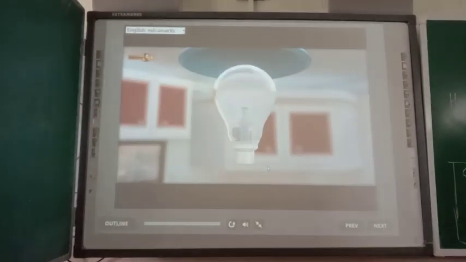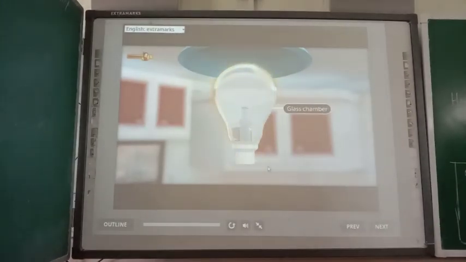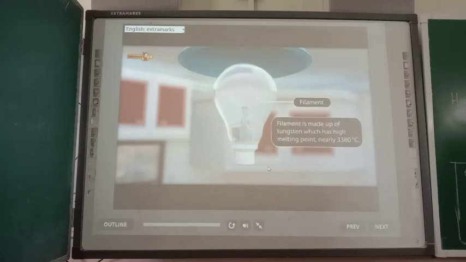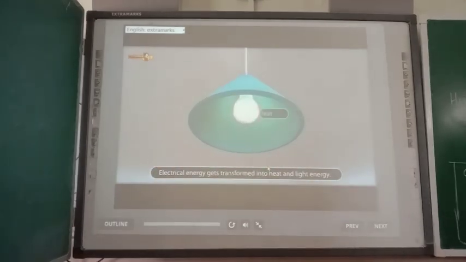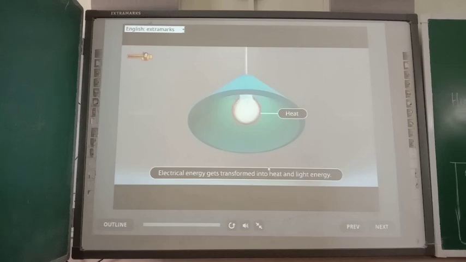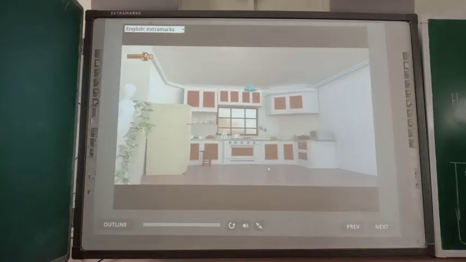An incandescent light bulb has a simple structure. It consists of a sealed glass chamber. Inside this chamber, there is a filament made up of a metal which has a high melting point, such as tungsten, the melting point of which goes up to 3380 degrees Celsius. The sealed glass bulb is filled with chemically inactive nitrogen or argon gas, which prolongs the life of the filament. The filament is connected to two electrical contacts. The maximum power consumed by the filament appears in the form of heat, and the rest gets radiated as light.